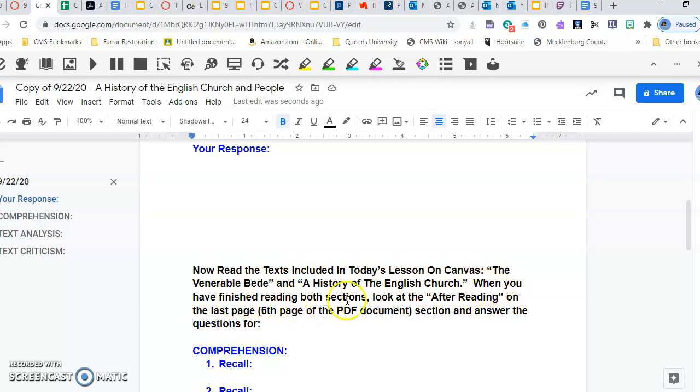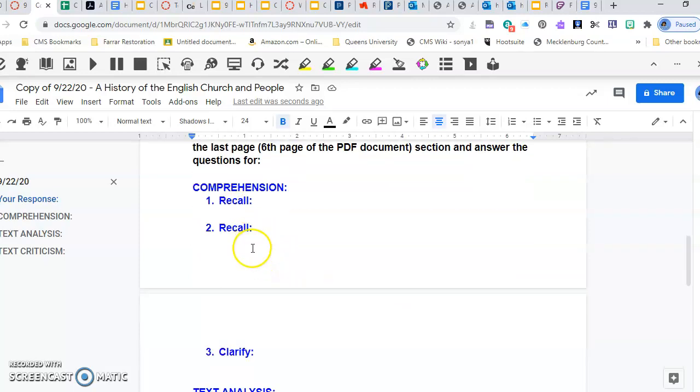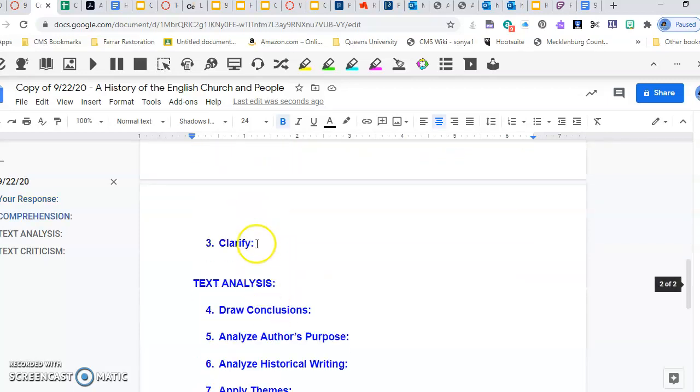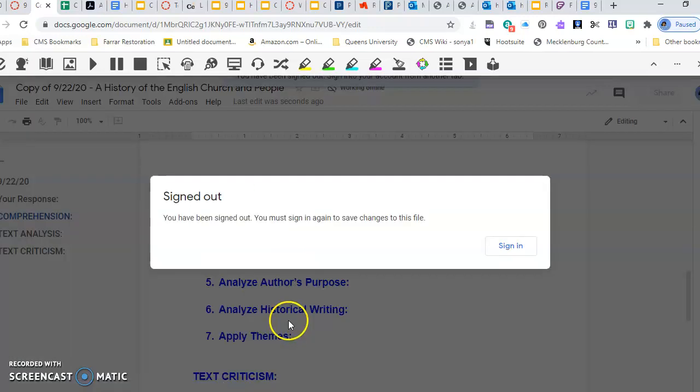When you have finished reading both of these sections, the Venerable Bede and the history of the church, then on the last page, the 6th page, is the PDF document and section called After Reading. And then you're going to answer 8 questions: the comprehension, the clarify, the text analysis, drawing conclusions, analyzing author's purpose,